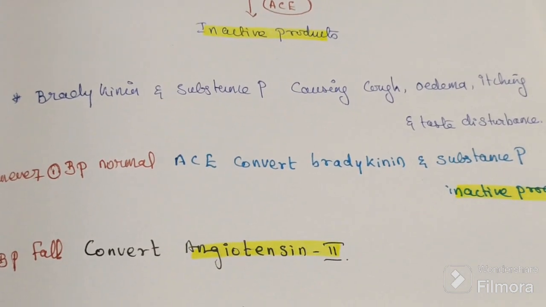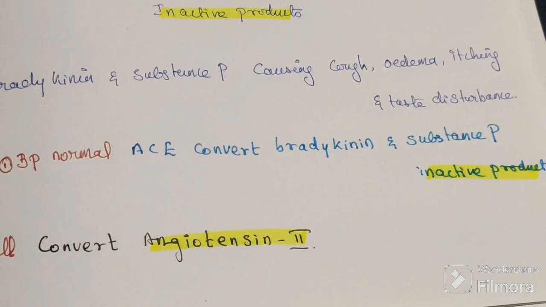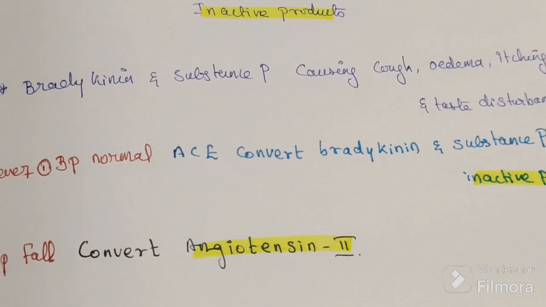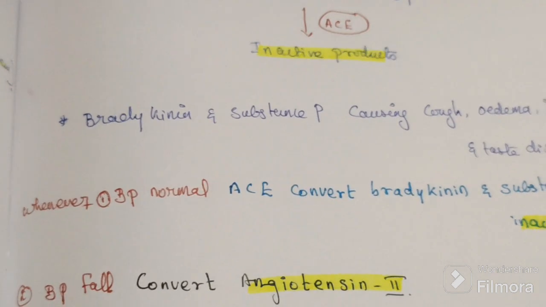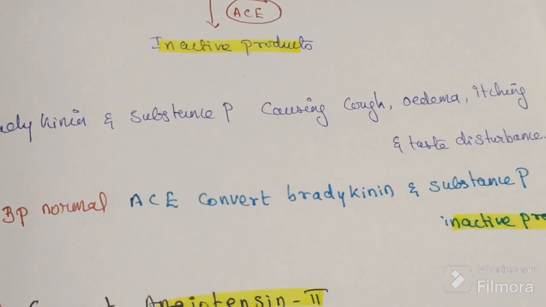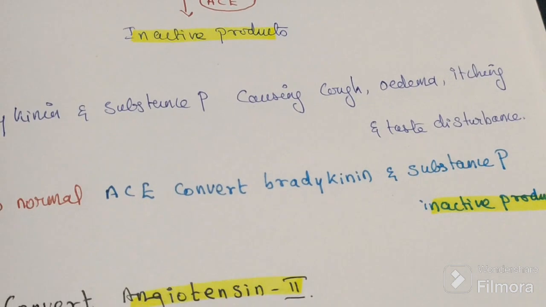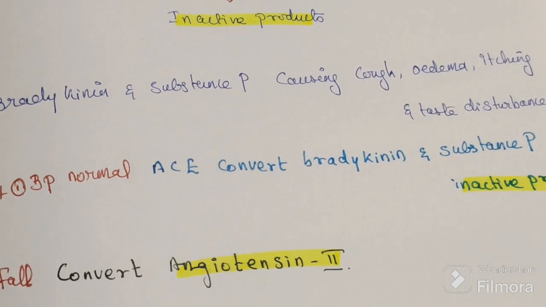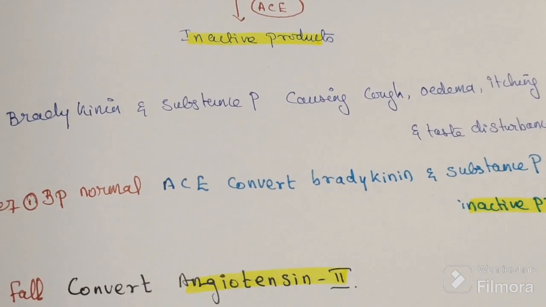So ACE has a double role. Whenever blood pressure is normal, it converts bradykinin and substance P into an inactive product. Whenever blood pressure falls, at that time it converts angiotensin I to angiotensin II. So these are the two main functions of ACE.